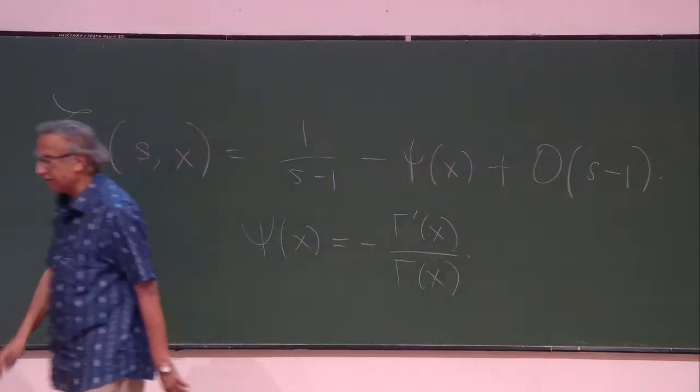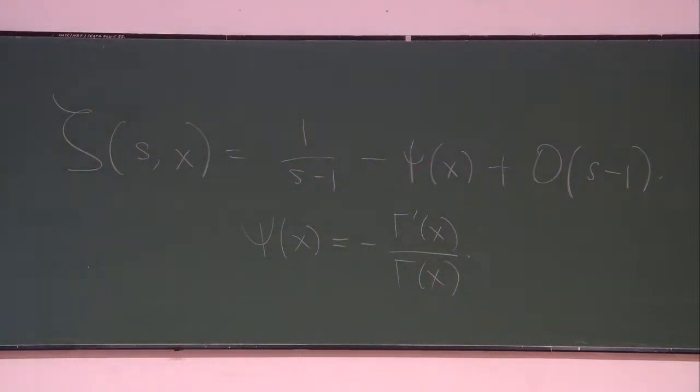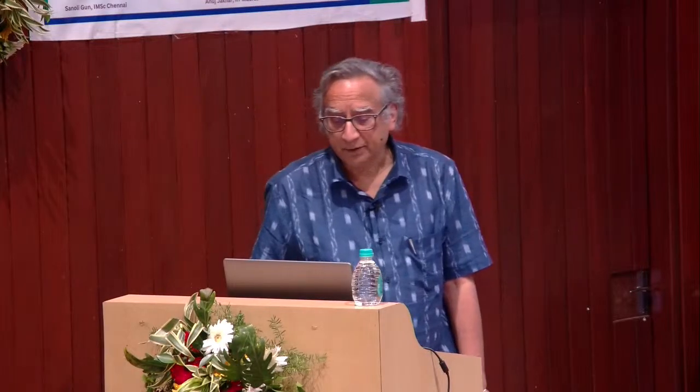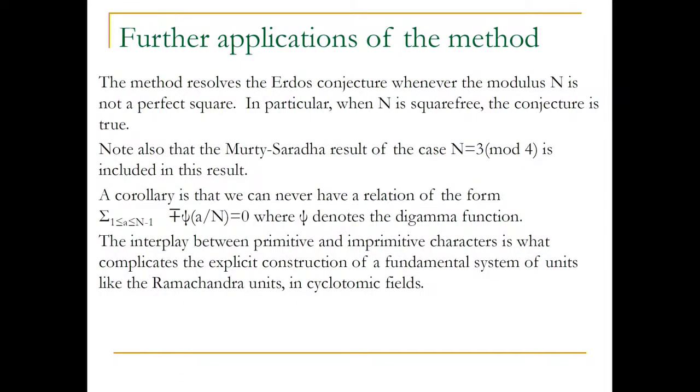So in other words, the constant term in the Hurwitz zeta function is the logarithmic derivative of the gamma function. And because we just finished evaluating, L1 of f can be written as a linear combination of digamma values. So one of the consequences of the Erdős conjecture is that there is no relation of the digamma function with plus or minus 1s as coefficients. And in fact, from our theorem, there is no relation with only odd numbers as coefficients.